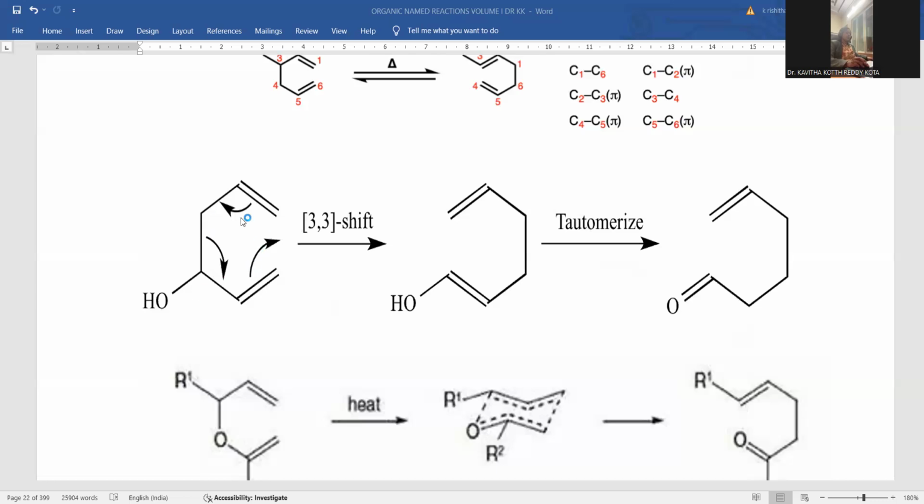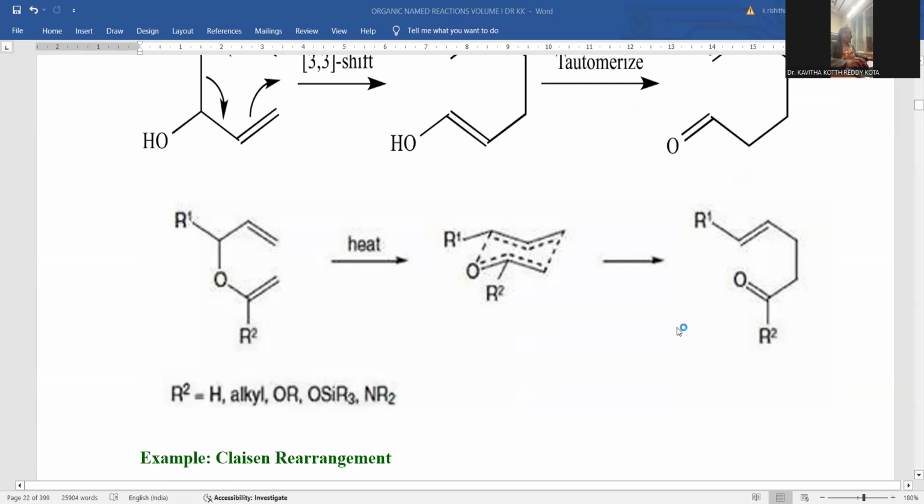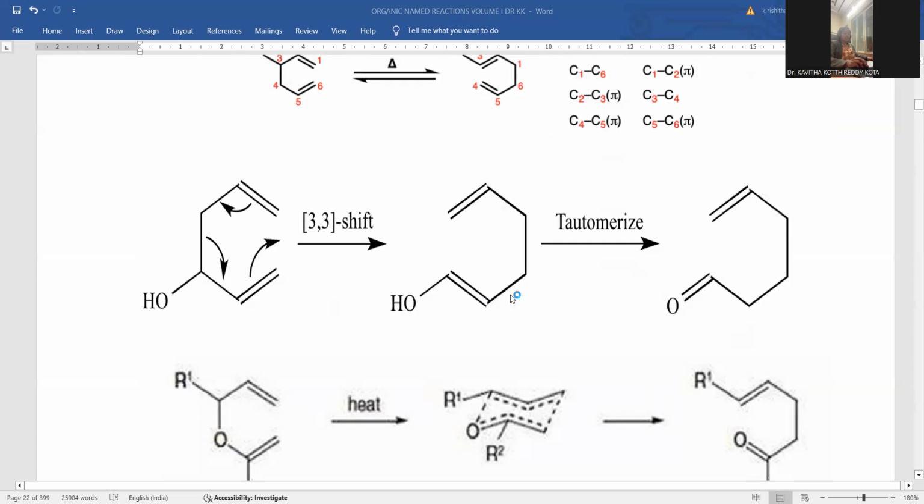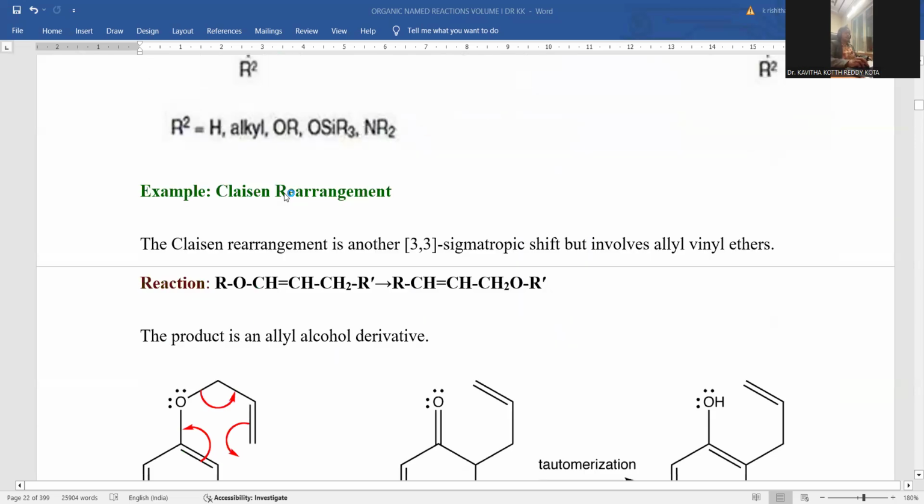So this is the way a kind of simultaneous shifting takes place: a sigma bond is ruptured, and here the new bond formation is noticed, and whatever enolic form is there tautomerizes into the aldehydic one, and here the olefinic double bond is originated. This is the way a 3,3 sigmatropic rearrangement takes part in this allylic rearrangement. Within the system, allylic rearrangement takes part.